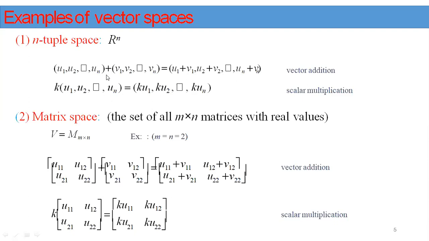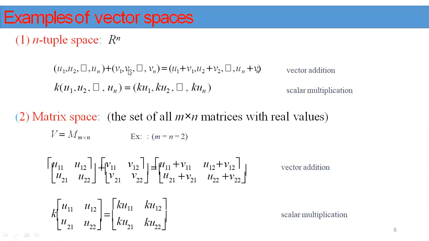See, first we have to define the vector addition and scalar multiplication. R to the power of n contains the vectors having n components. See here, the first vector u contains the n components u1, u2, and so on, un. Similarly, you take the vector v that contains v1, v2, and so on, vn.